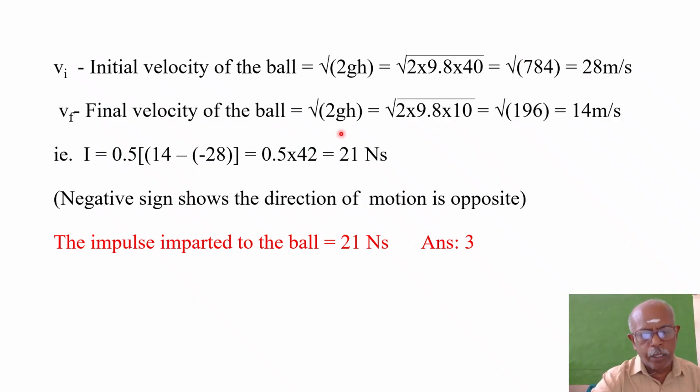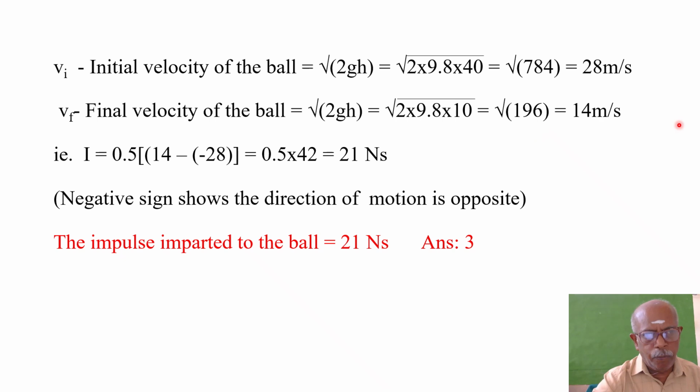Okay, that's all. Then Vf is the final velocity of the ball. Once again square root of 2gh, 2 into 9.8 into 10. Because the ball rises only to 10 meter. It has been dropped from the height of 40 meter. When it is bounced back, it rises to 10 meter only. So 2 into 10, 20. 20 into 9.8, square root of 196. What is square root of 196? It is 14 meter per second. You know the table 14, is it not? 14 into 14, 196. So impulse I is equal to m into 0.5.